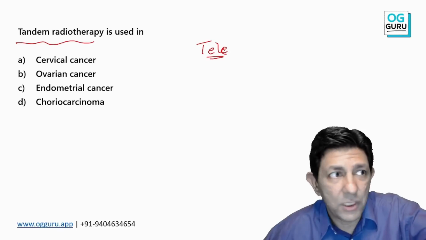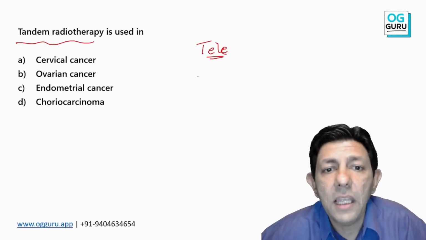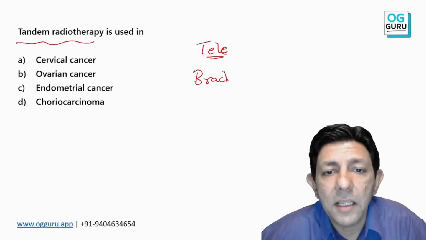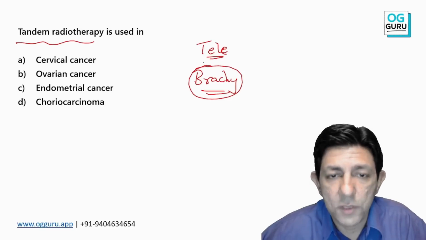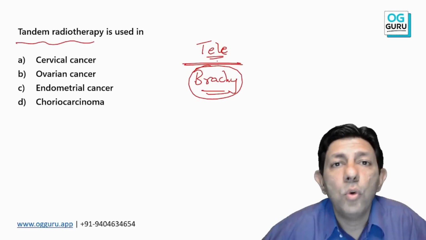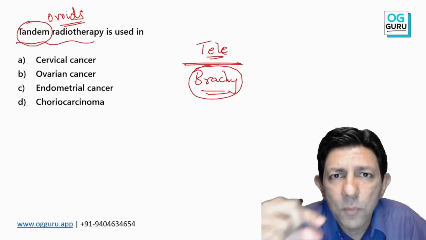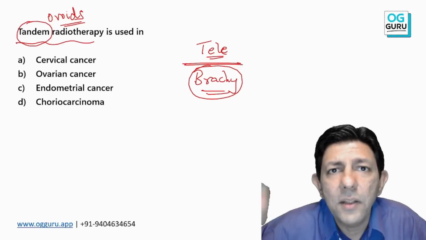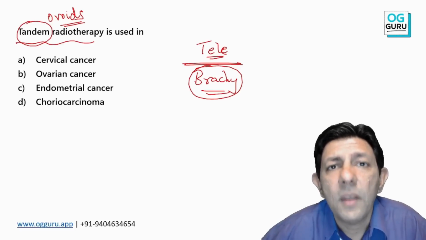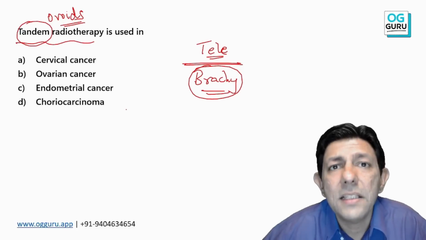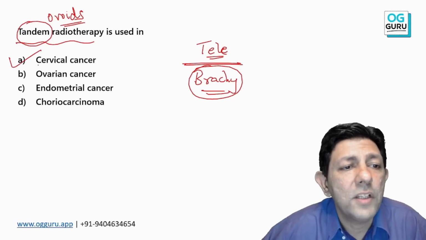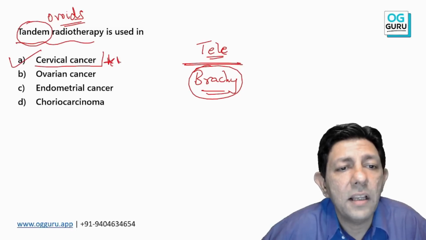Teletherapy means external beam, radiation given from a distance, and one is brachytherapy, that means from close to the organ. So we use a tandem, and there are also ovoids. Tandem is a small radioactive tube inserted inside the uterus, and ovoids are kept in the vagina. And this is the kind of treatment which we give for cervical cancer.